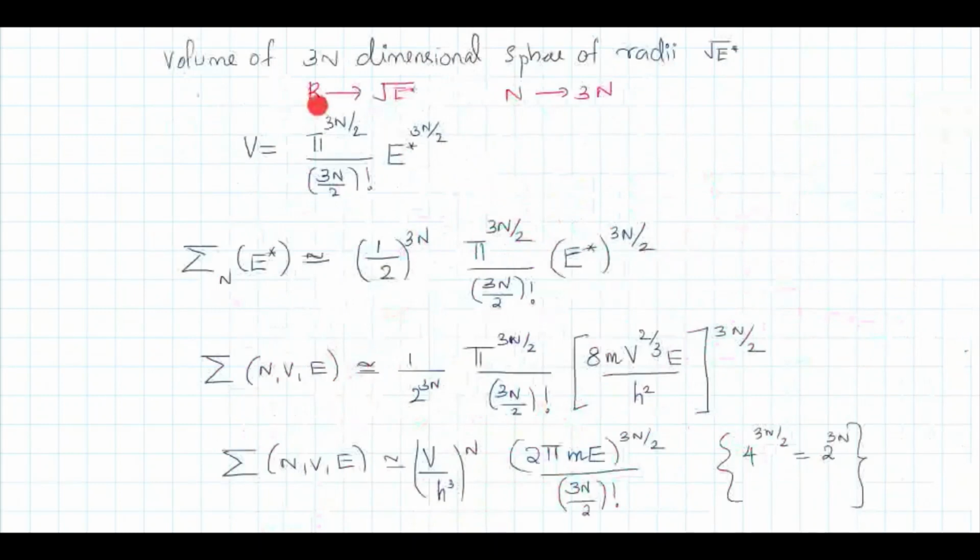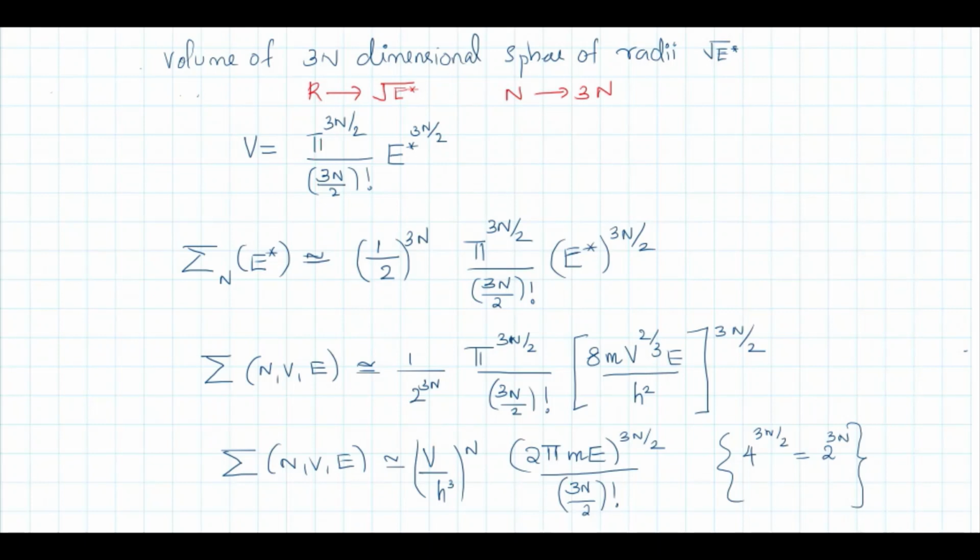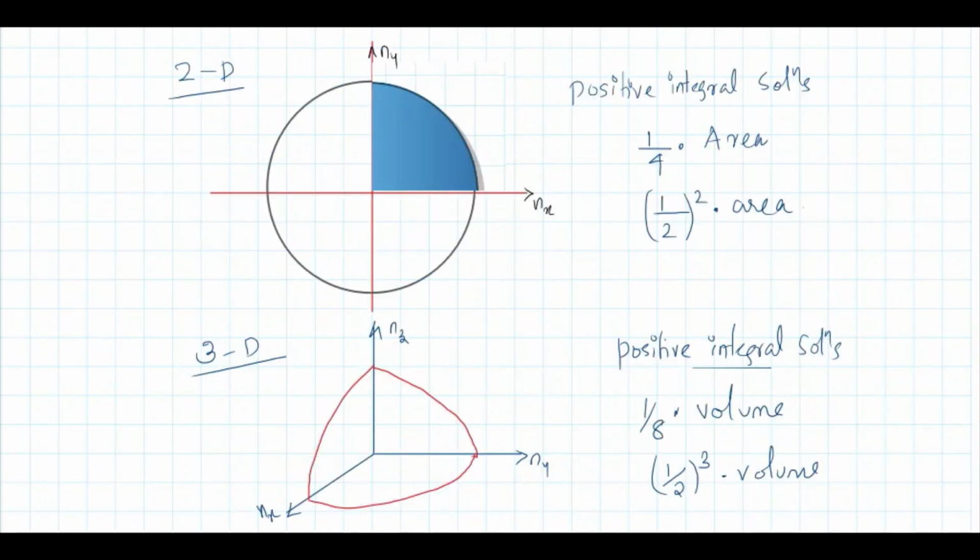The radius R you replaced with root E star, and N you replaced with 3n. Then the earlier equation V equal to pi raised to n by 2 r raised to n by 2 factorial becomes pi raised to 3n by 2 E star raised to 3n by 2 divided by 3n by 2 factorial. Okay, this is the total volume, but we are looking for positive integral solutions.